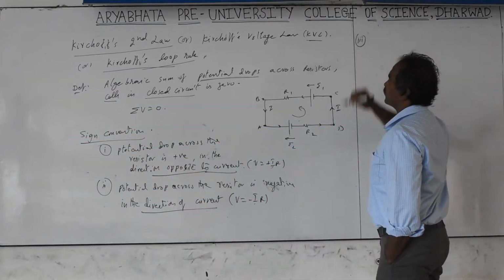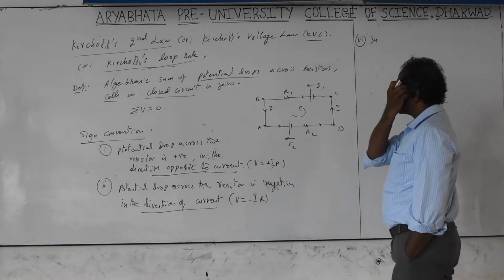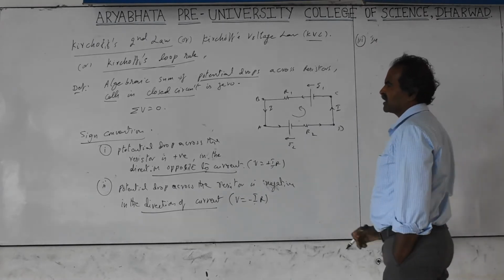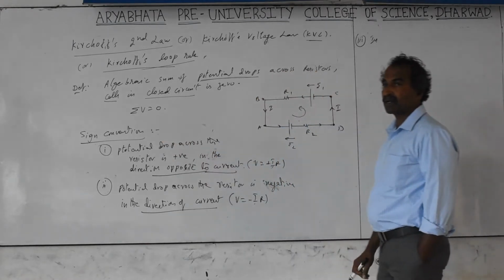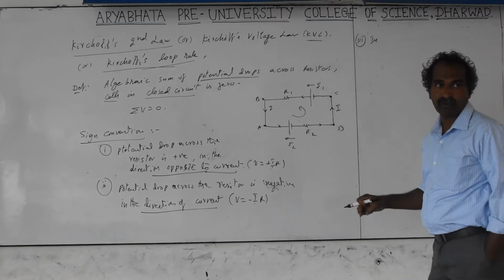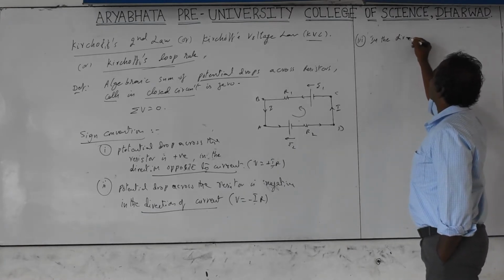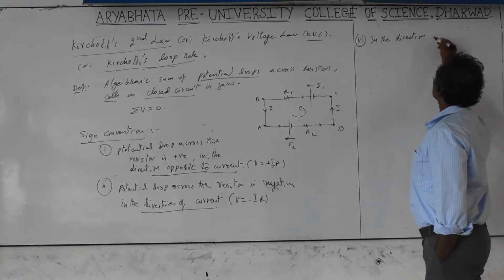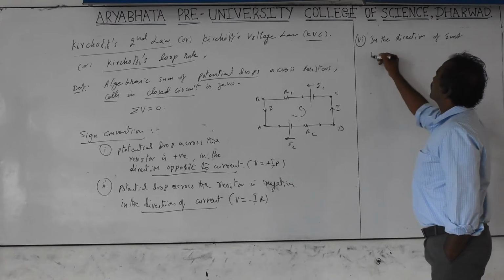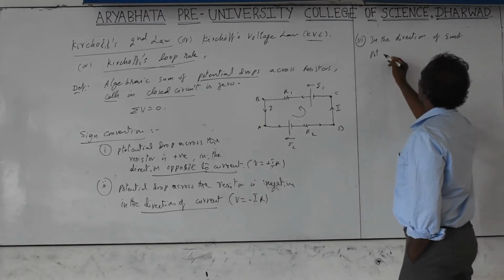Next is the third: in the direction of EMF. Sometimes you can change. They rarely ask about the sign conventions. So far it has not been asked for the PE examination, but for competitive exams they will be required. For application purposes, the sign convention is compulsory. In the direction of EMF, the potential drop across the cell is positive.